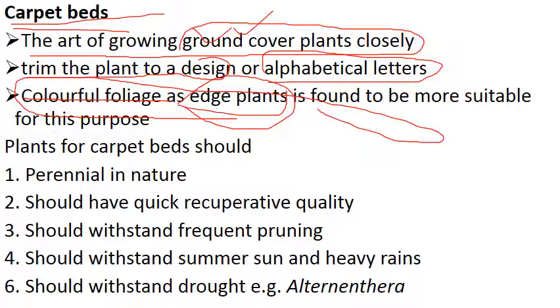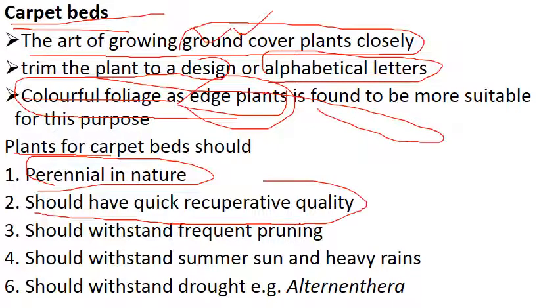Okay, which plants are important for carpet beds? What characters and properties should be there? It should be perennial in nature, means long living. It should have a quick recuperative quality. Recuperative means recovery quality, means if there is drought or some disease condition, then it should recover.